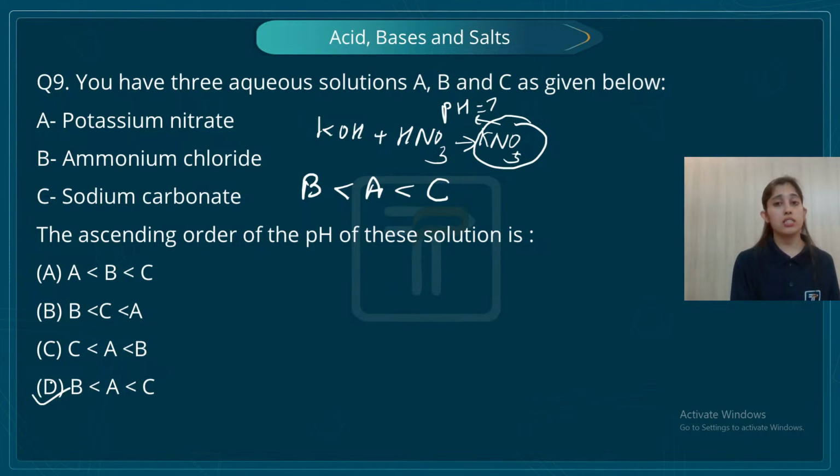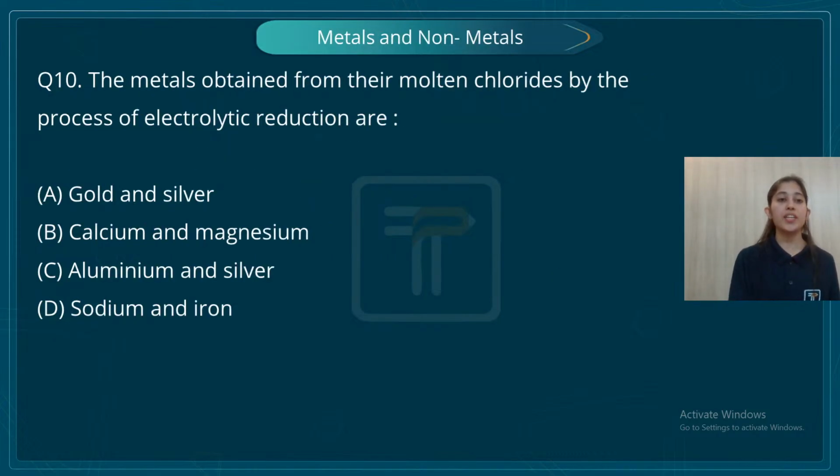Now again, this was a simple question, but you have to remember the nature of these compounds, right? How are these compounds formed? So I can say that this is a part of acid bases, and you have to remember the chemical equation as well to solve this question. So here they combine two concepts together, right? Yes. Okay. Now, from metals and non-metals.